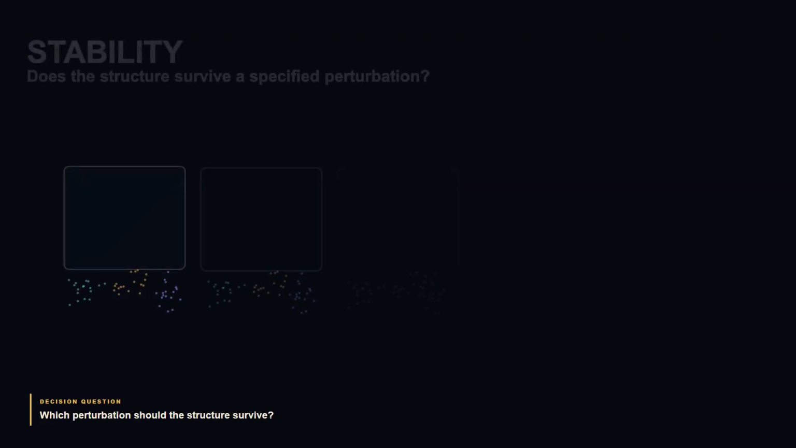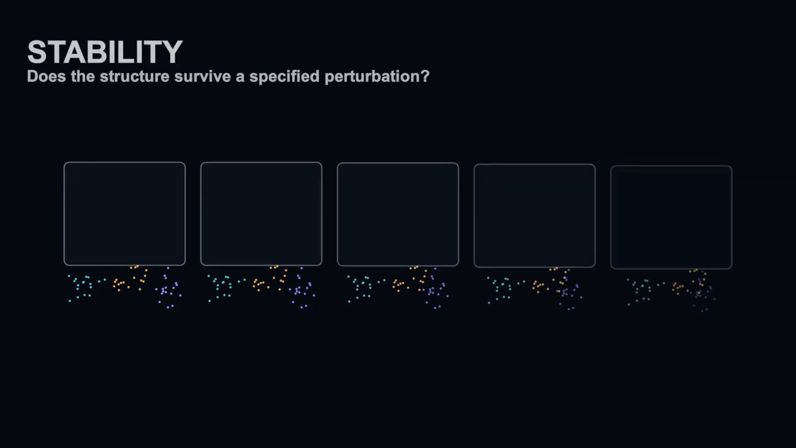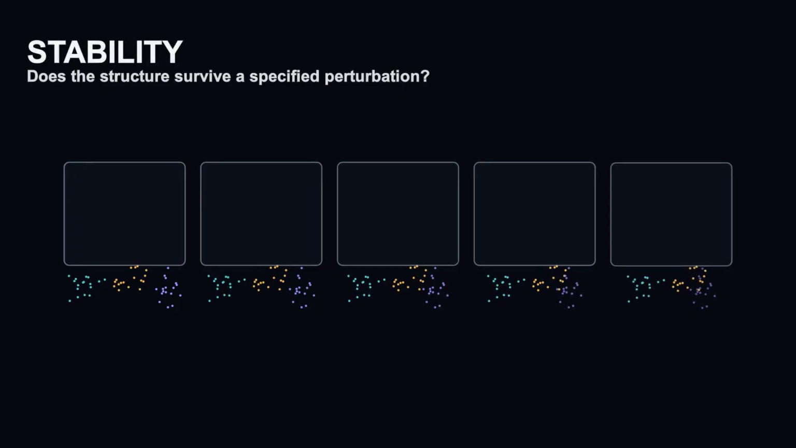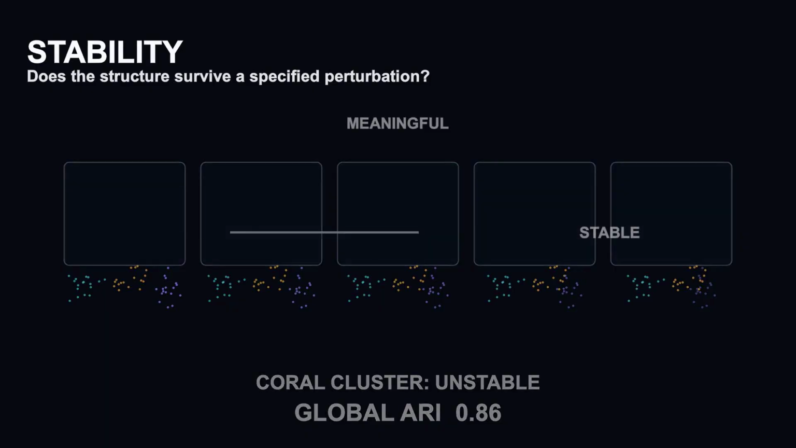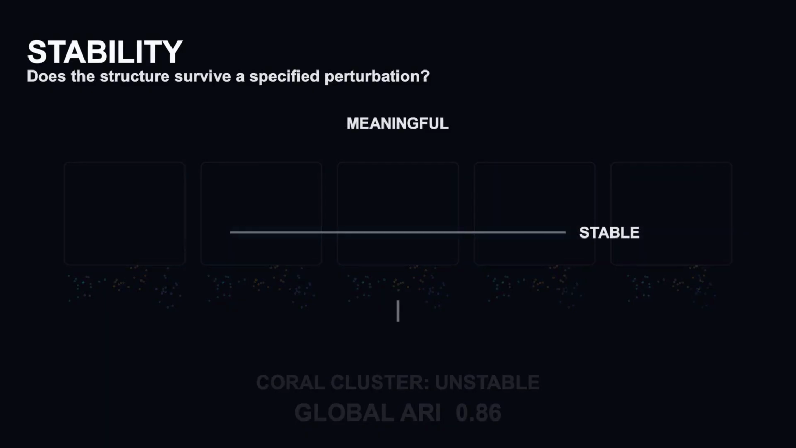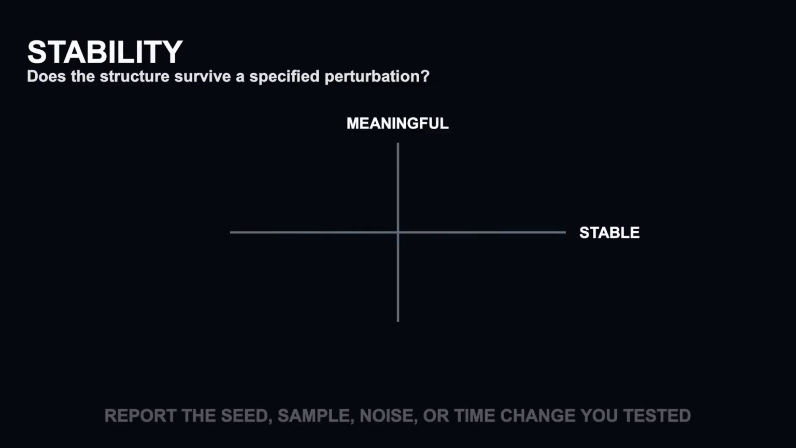A convincing clustering should not disappear because the random seed changed or a small fraction of observations was resampled. Run the full pipeline repeatedly: pre-processing, feature selection, clustering, and label alignment. Then compare the resulting partitions with ARI, adjusted mutual information, or cluster-wise overlap, such as Jaccard similarity. Stability can be measured globally and cluster by cluster, because one segment may be solid while another dissolves. Test the perturbations that resemble real uncertainty: new seeds for optimization, bootstrap or subsample variation, measurement noise, and time drift